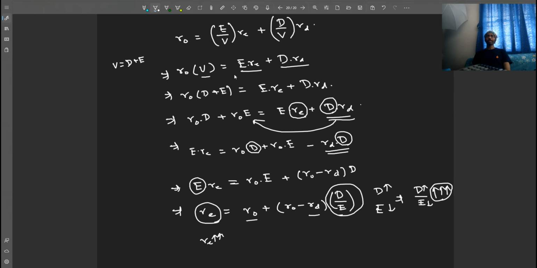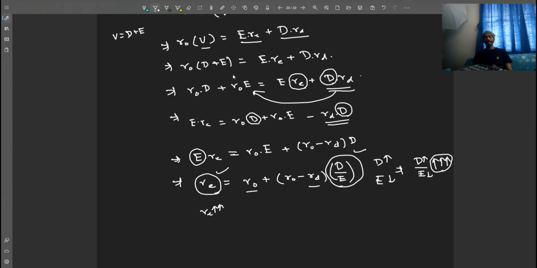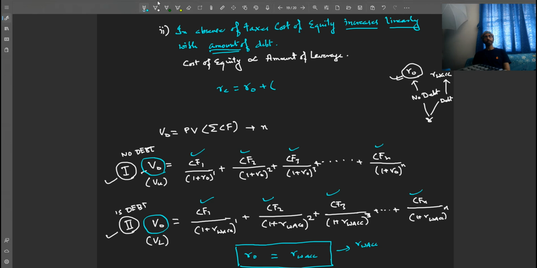And this relationship is linear. You can see there is no exponential or square or cube or anything like that. This relationship between RE and debt equity ratio is linear. So we have hence proved Miller and Modigliani's proposition number 2, that in absence of taxes, the amount of debt, that is D, increases the cost of equity. Let us write this equation separately. RE is equal to R0 plus R0 minus RD into D by E.